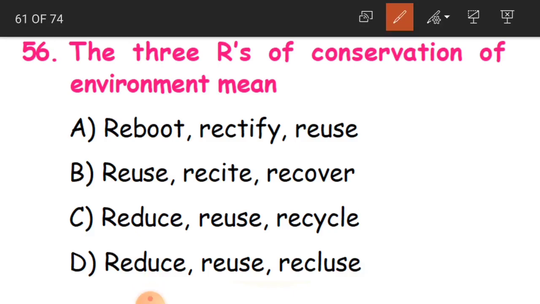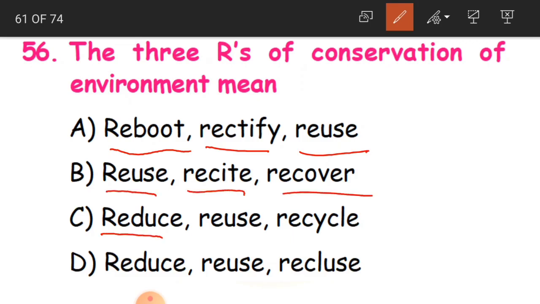The 3 R's of conservation of environment. Conservation is nothing but saving the environment. So what does it mean? Is it reboot, rectify, reuse, or reuse, recite, or recover, reduce, reuse, or recycle, reduce, reuse, or recluse? And the answer is reduce, reuse, and recycle. C is the correct answer.